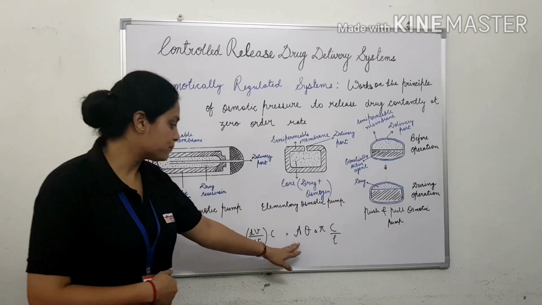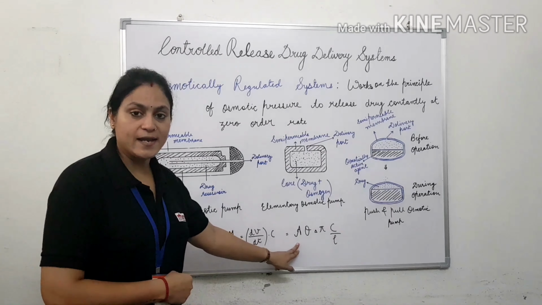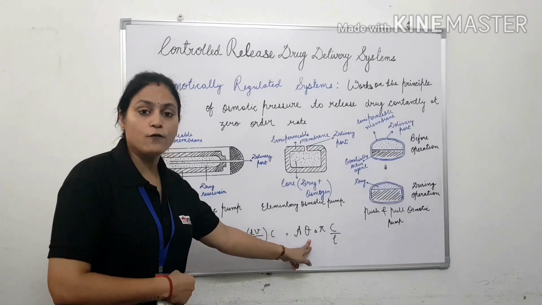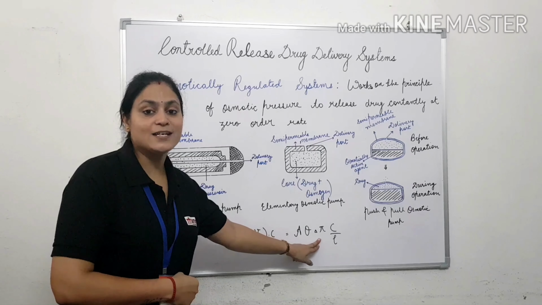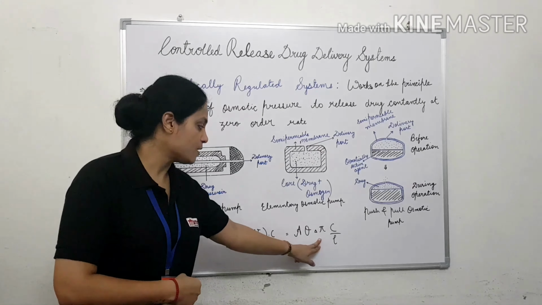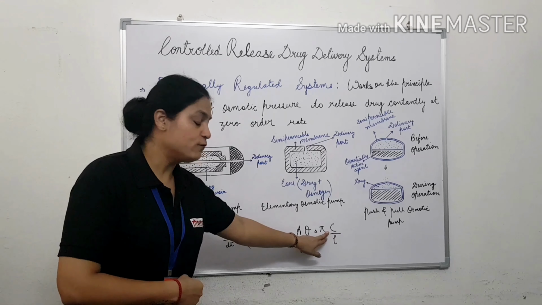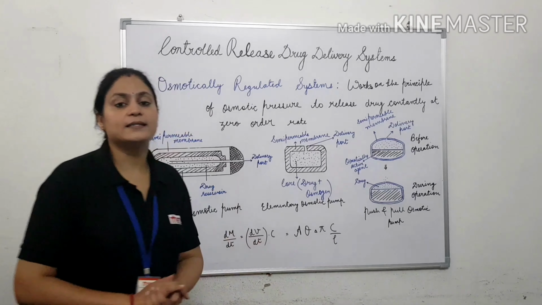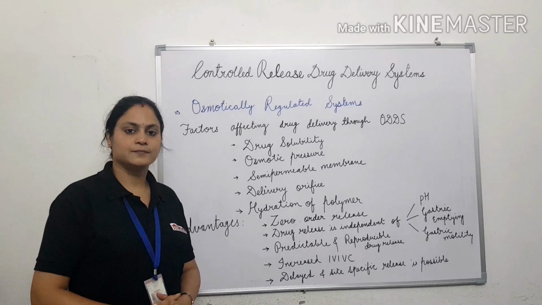by the formula, which equals A into, where A is the area of the semi-permeable membrane. Then, it is the permeability of the membrane. Delta pi indicates the change in osmotic pressure. Then C is the concentration of drug present in the device and L is the thickness of the semi-permeable membrane.